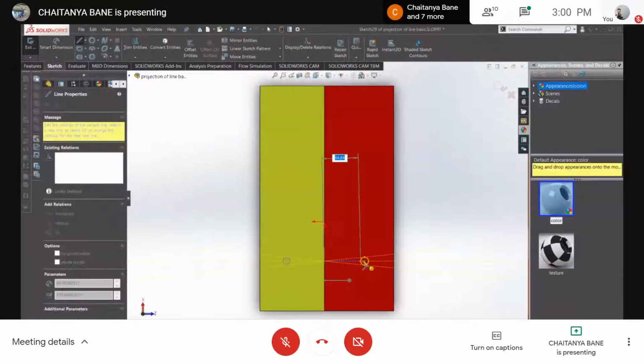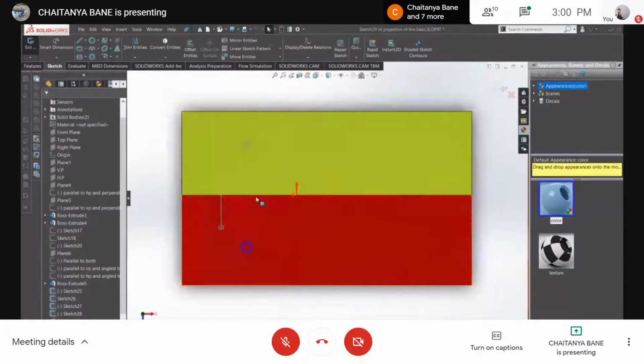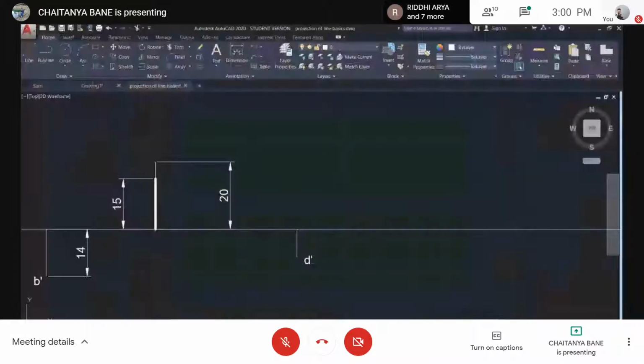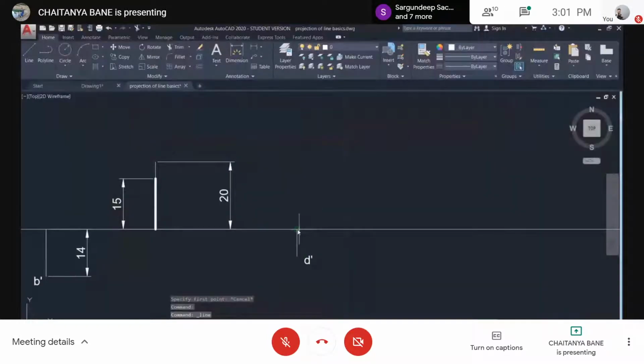It is in front, ahead of it. We will see it like this, ahead of the XY line. But now it will go below it. Correct? Right. What was the length? 15 mm. So I will go 15 mm.